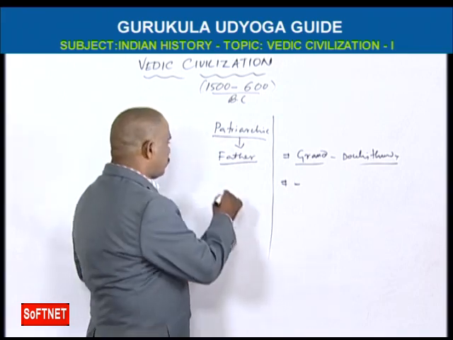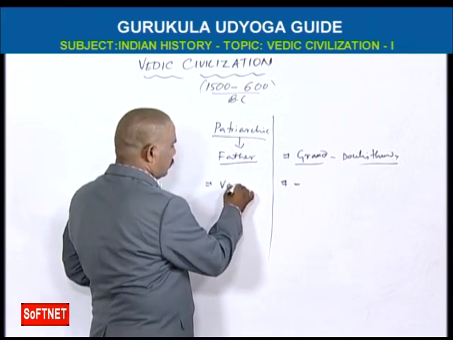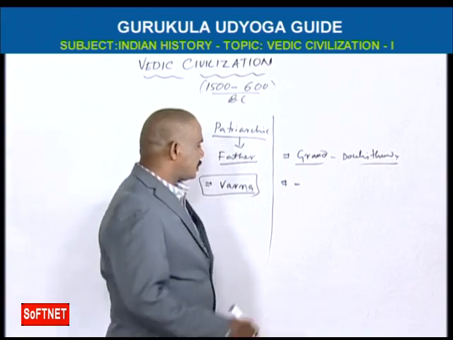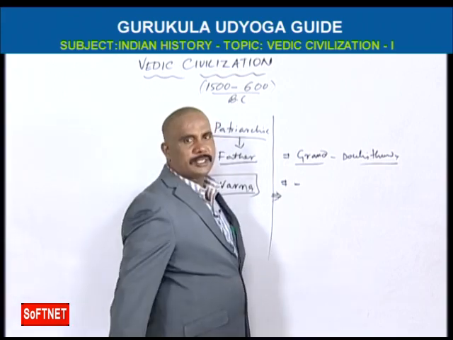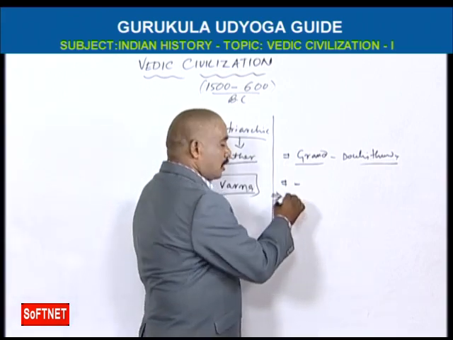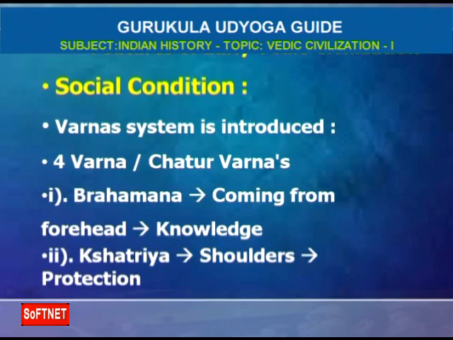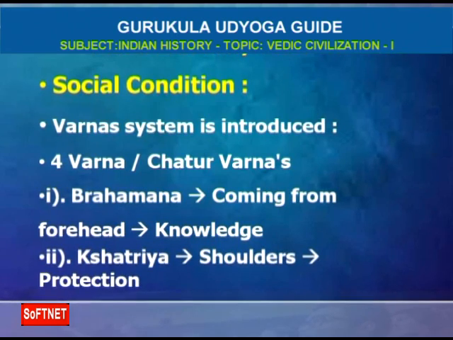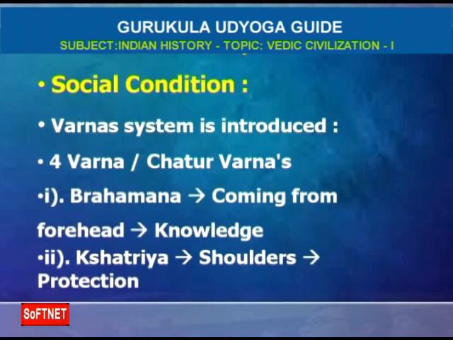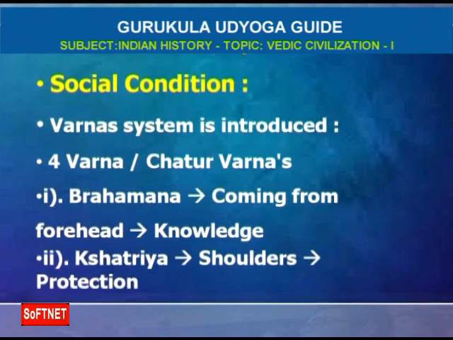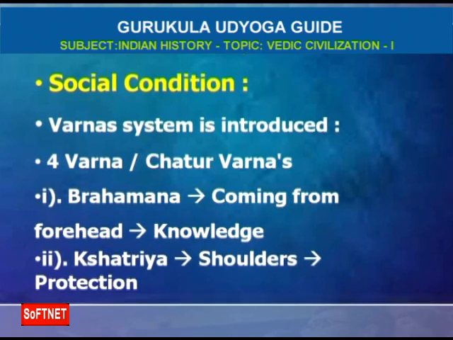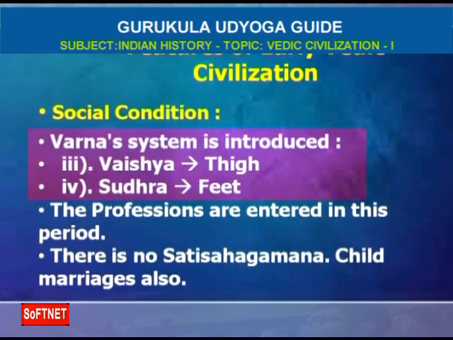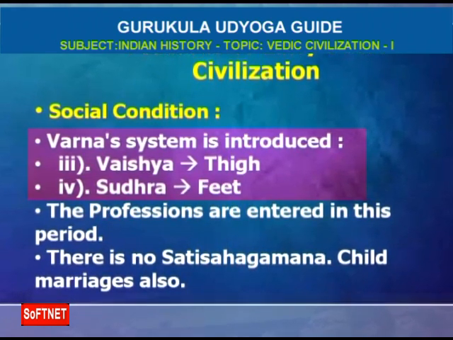Okay. So in this society, the varna system is introduced. There are 4 varnas, called Chatur Varna, introduced in the early Vedic period. Chatur Varna means first Brahmana, second Kshatriya, third Vaishya, and fourth Shudra.